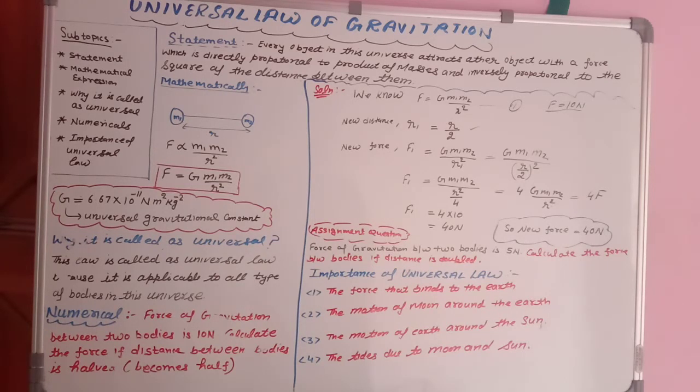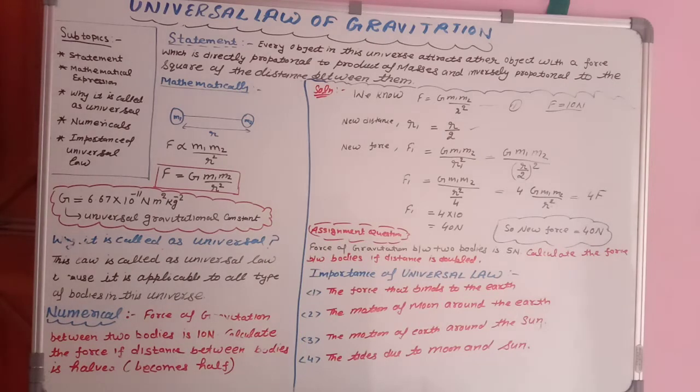Let us understand the statement with this example. You are at your home and I am at my home, but still we are attracting each other. Why are we attracting each other? According to the universal law of gravitation, because it says that every object in this universe attracts each other. So now the question is, why are we not feeling that attraction?